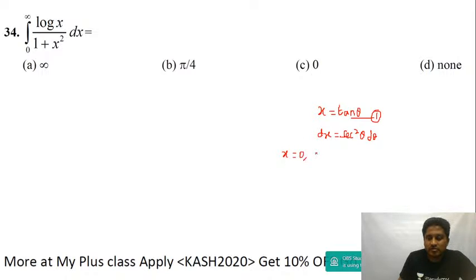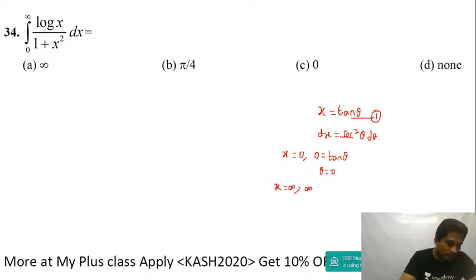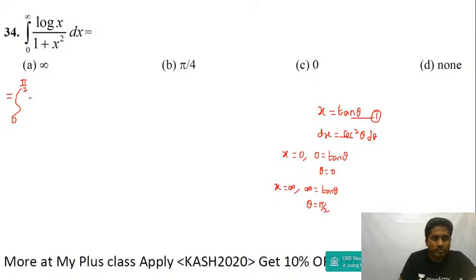When x is equal to 0, you get 0 is equal to tan theta, so theta is equal to 0. And when x is equal to infinity, you get infinity is equal to tan theta, and then you get theta equal to pi by 2. So this becomes integration of 0 to pi by 2, log of tan theta divided by 1 plus tan square theta, and dx will be equal to sec square theta d theta.